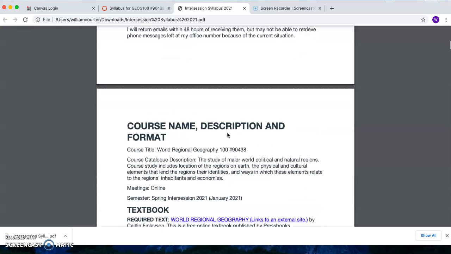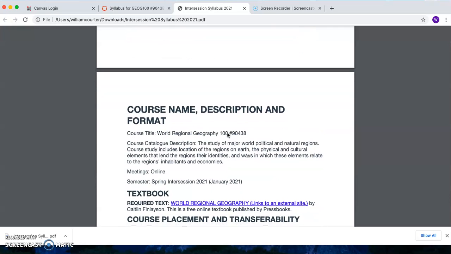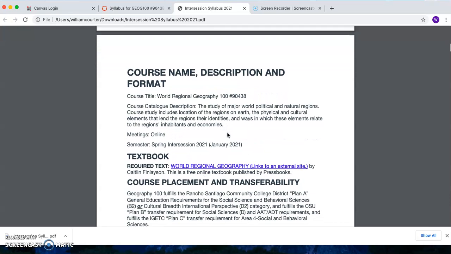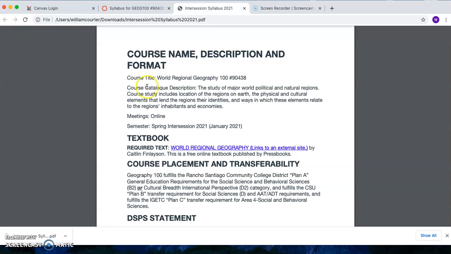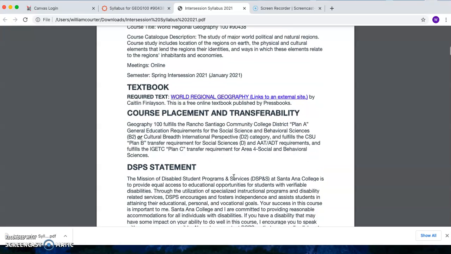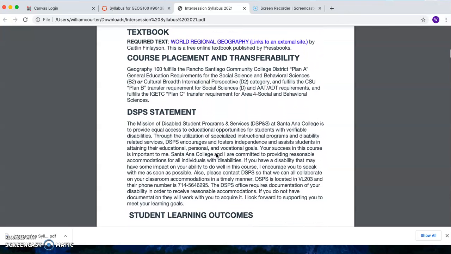This is a quick class. We go through this in 3.5 weeks, so I try to be very responsive as much as possible. You can see the course catalog description right here. Go ahead and read that when you have a time to do it. You can see this is Spring Intersession 2021, which means January 2021. The required textbook, if you click on this, there's a link there that will allow you to get to that textbook, which is free.